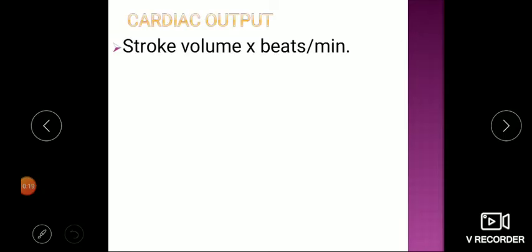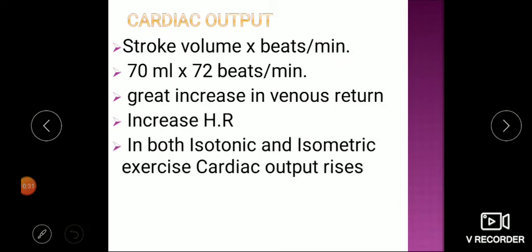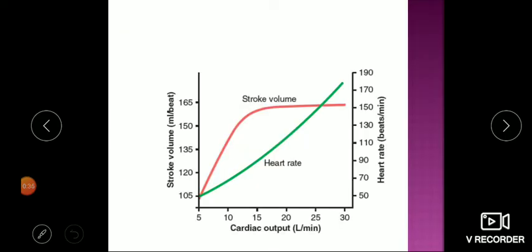Cardiac output is stroke volume into heart rate. There is an increase in venous return, increased peripheral resistance with more venous blood pooling, and increase in heart rate. In both isotonic and isometric exercise, cardiac output rises, but you can see the proportion. Initially it rises, but later it remains constant as the heart rate rises.